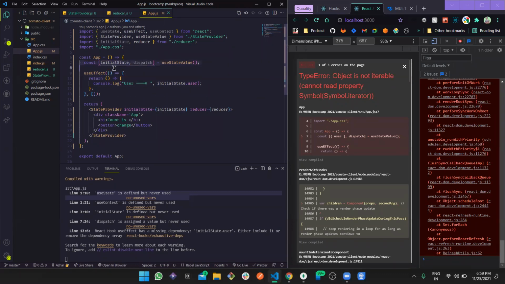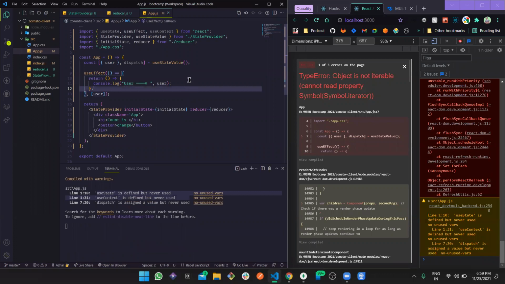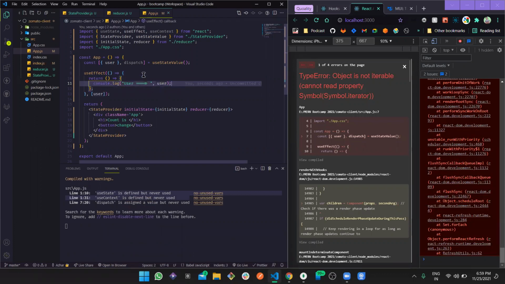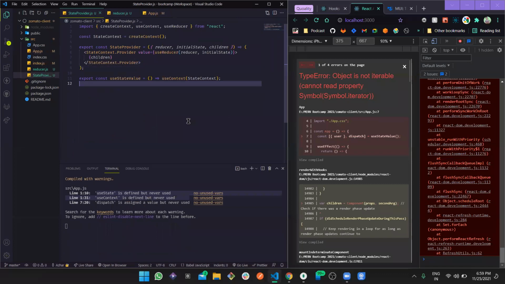Here we are supposed to get this user, and we are going to fix this in a bit. Now we are going to log this user, right? But if we put in an empty dependency, then only every time we reload this page will we see this log, and that's it. What we need is, every time this user changes, to see who the user is. So let's put a dependency of that particular constant, which is user, and that is how simple it is. Perfect. Now let's move forward and see what we did wrong in our state management.